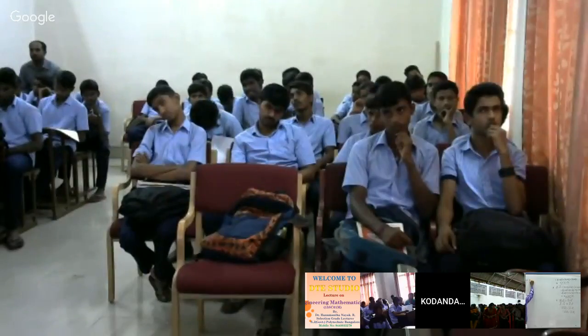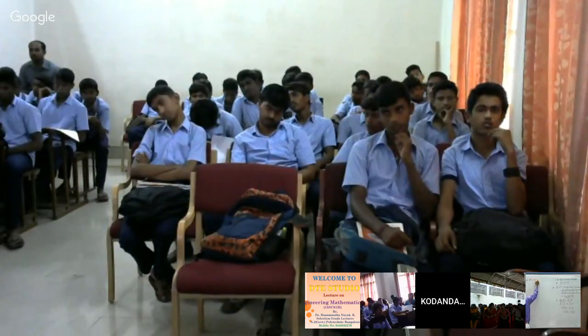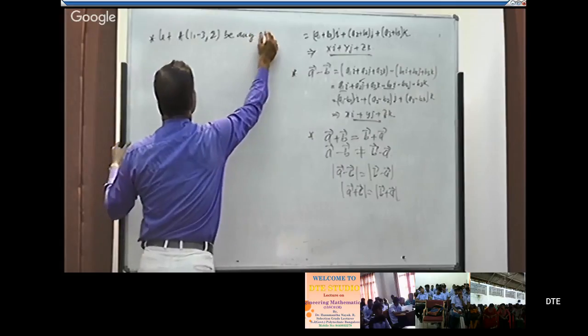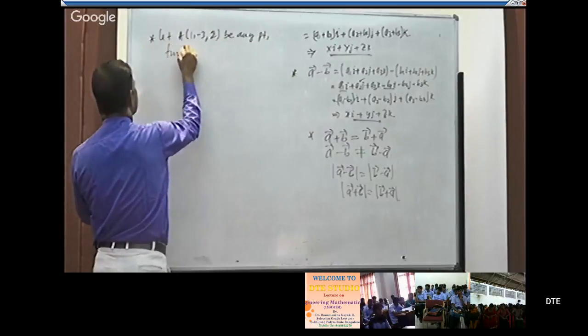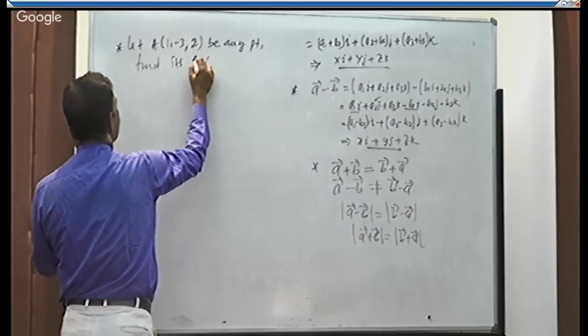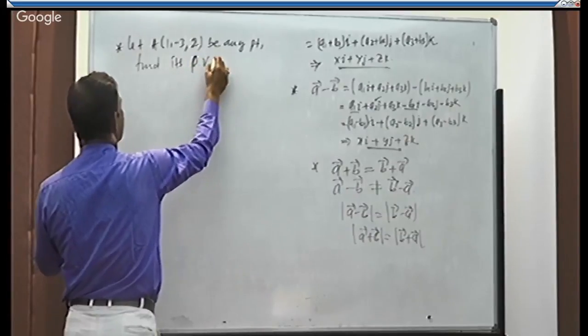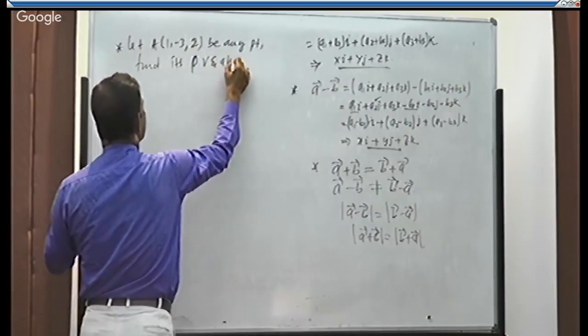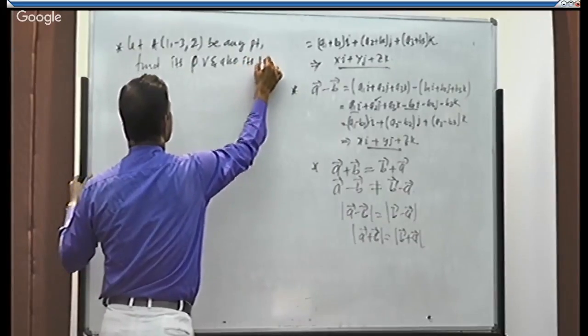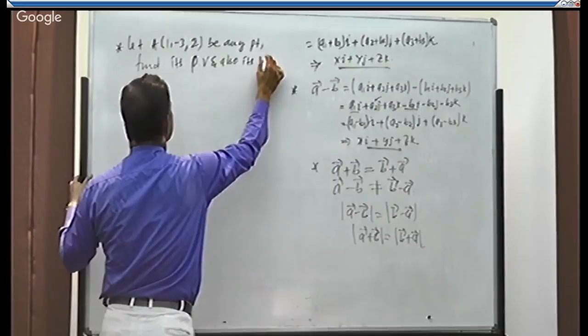Let A of 1 comma minus 3 comma 2 be any point. Find its position vector (PV means position vector), and also its magnitude.